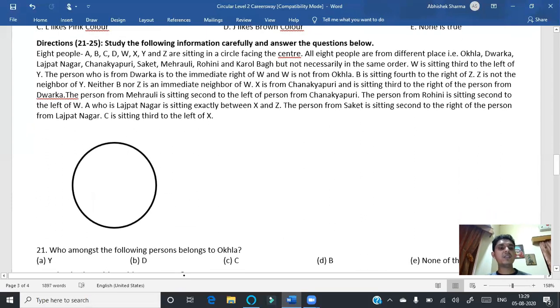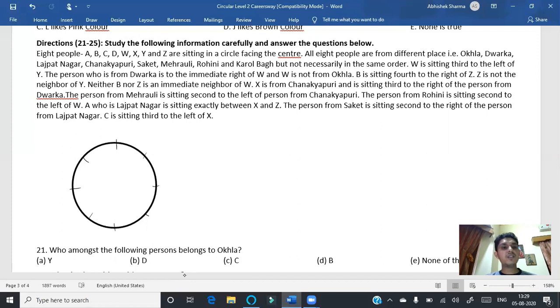Okay, I am coming to the next question, that is question number 21 to 25. The question is: 8 people A, B, C, D, W, X, Y, Z are sitting at a circular table facing the center. Okay, I have made a circle and I am dividing it into 8 equal parts, right? Thereafter, all 8 people are from different places like Okhla, Dwarka, Lajpat Nagar, Chanakyapuri, Saket, Mehrauli, Rohini, Karol Bagh, but not necessarily in the same order.